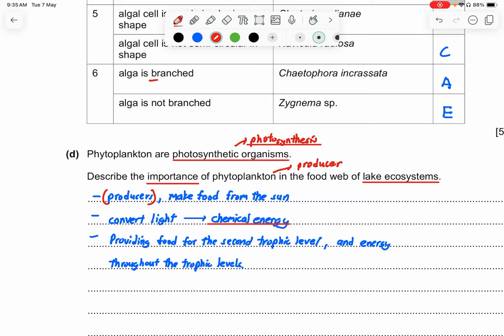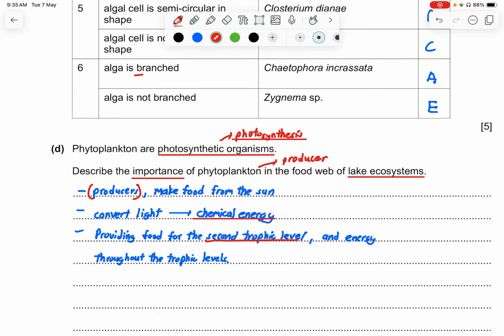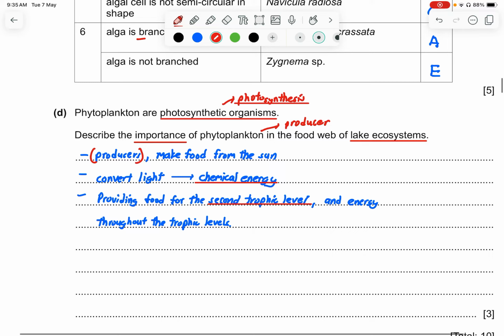Then you show the role of the producer. The role of the producer is to provide the food for the second trophic level, or you can say the primary consumer, and energy throughout the trophic levels, because producers have the highest amount of energy and it's also very useful to be transferred. Okay, it has the most energy.